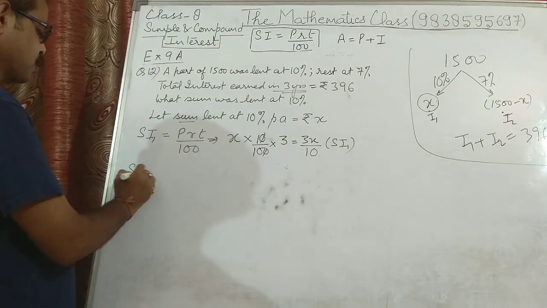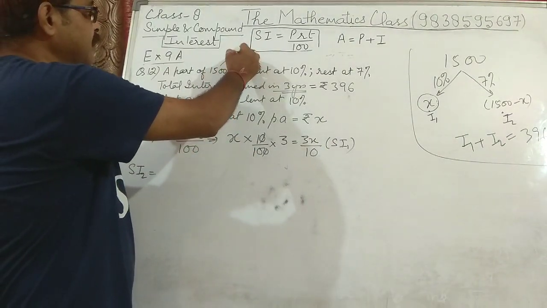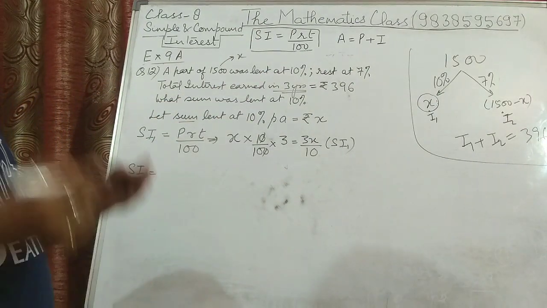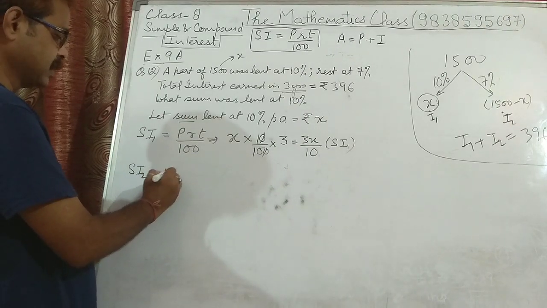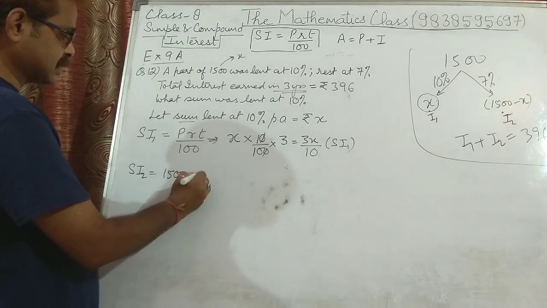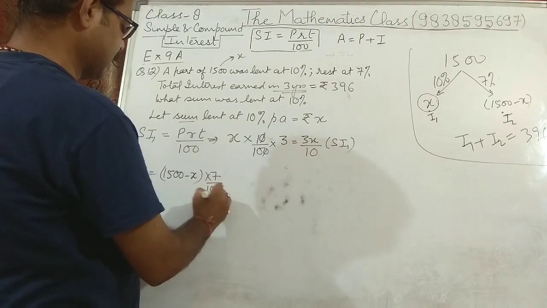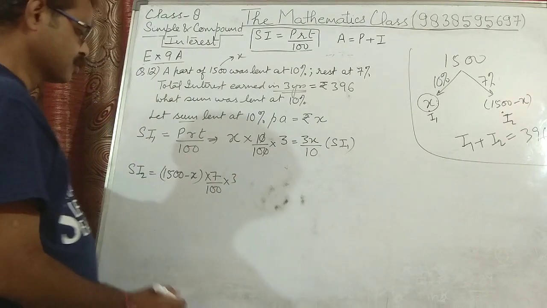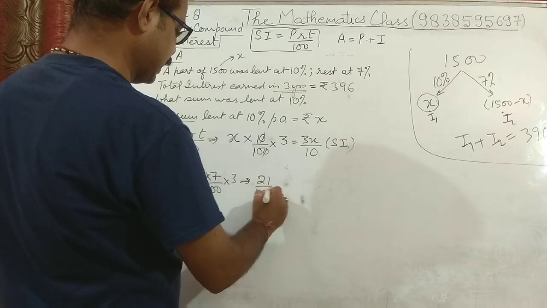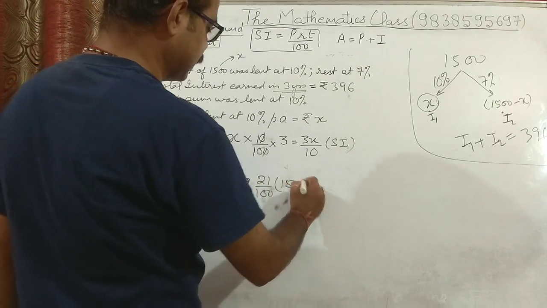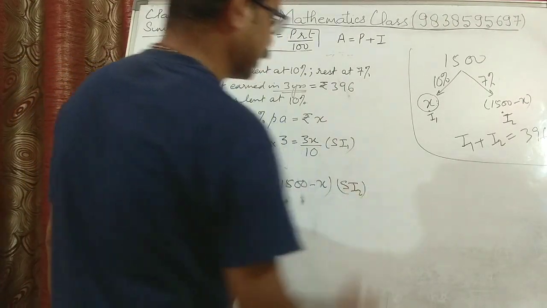Now SI2, that is the interest in the second case. If X rupees have been taken from 1500, what is left? 1500 minus X. So the principal in the second case will be 1500 minus X. The rate is 7% in this case, 7 upon 100, and time is again 3 years. So it will be written as 7 3s are 21 upon 100 into 1500 minus X. This is the simple interest in the second case.